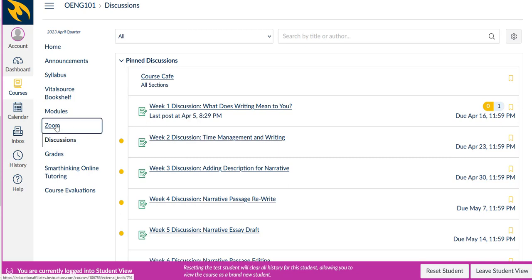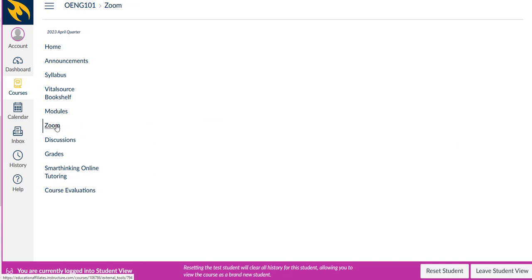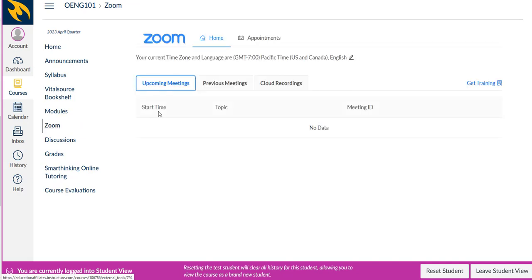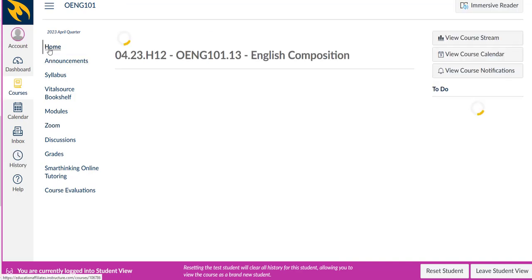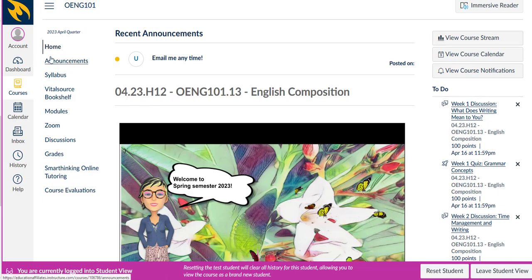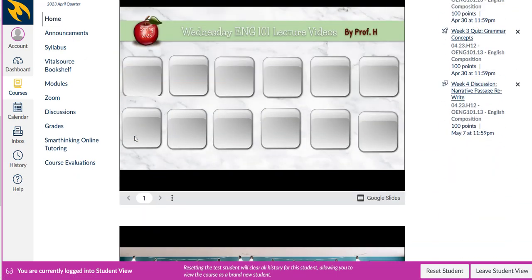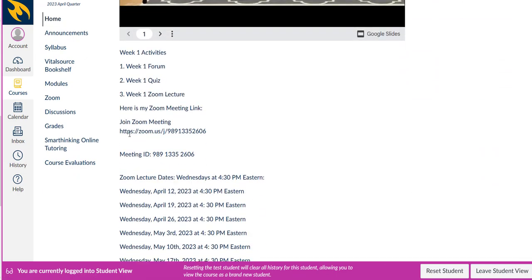And then if you click on Zoom, you're going to notice, but wait a minute, there's no Zoom lectures, there's nothing here. So, well, if you want to know how to get to your Zoom for this class, you simply go to Home, you press on Home, and then here you click on down, and here is your Zoom meeting. Okay, that's how you get to your Zoom meeting.